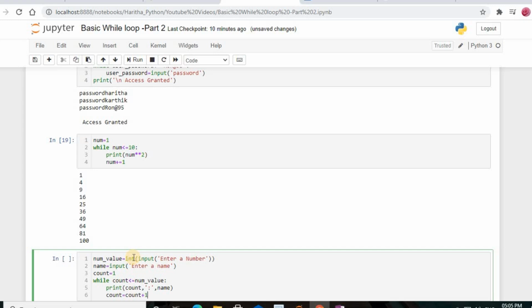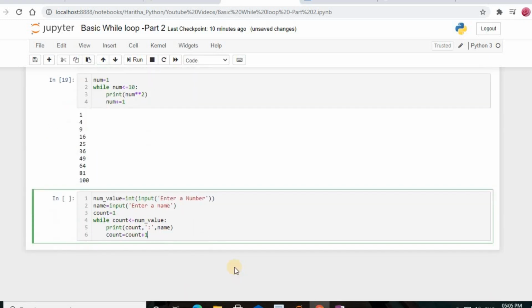So here what I did is very simple, friends. Here I am just explaining. I took two variables. One is num_value and the other variable is name. In this num_value, you are going to enter a number and that should be an integer. For example, if you enter any alphabet, num_value will not take it, because I have given here that you should enter only an integer. That is the reason it has to select only int values.